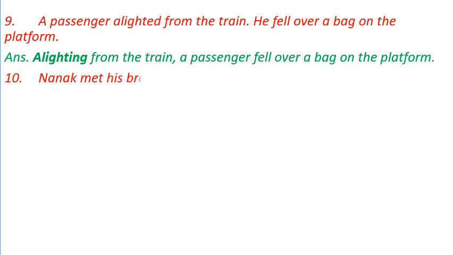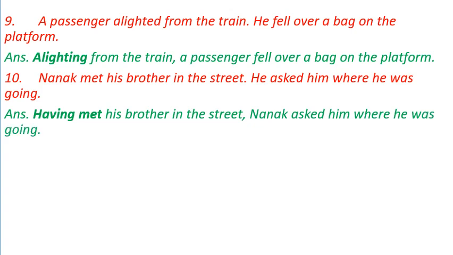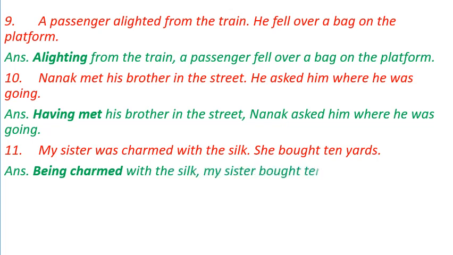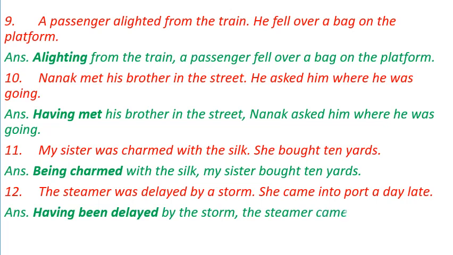Number 10: Nanak met his brother in the street. He asked him where he was going. Answer: Having met his brother in the street, Nanak asked him where he was going. Number 11: My sister was charmed with the silk. She bought 10 yards. Answer: Being charmed with the silk, my sister bought 10 yards. Number 12: The steamer was delayed by a storm. She came into port a day late. Answer: Having been delayed by the storm, the steamer came into the port a day late.